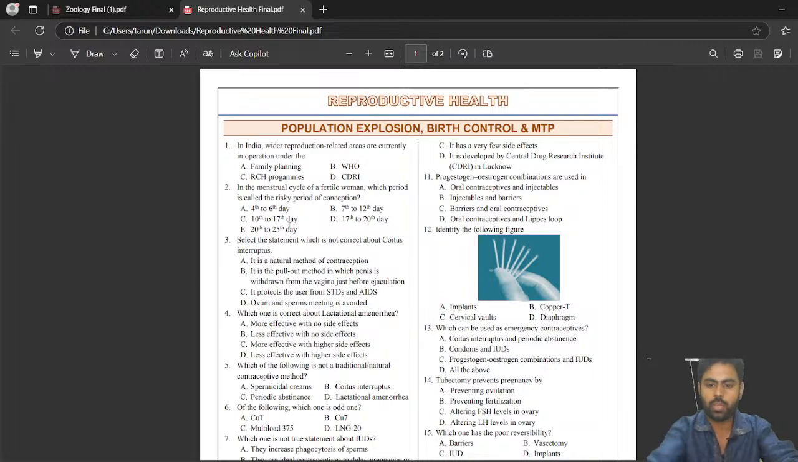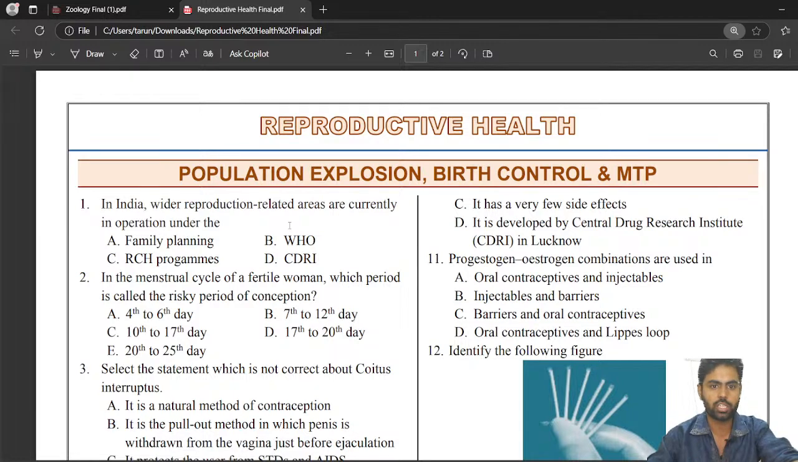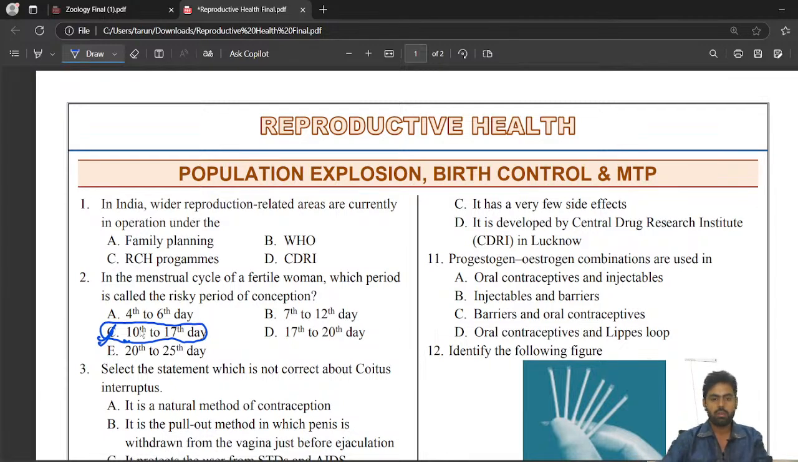But in question number two: in the menstrual cycle of a fertile woman, which period is called the risky period of conception? Risky in the sense that it is the period where pregnancy is most likely. That will be your 10th to 17th day. This is the NCERT line. This is the very risky period, and in this 10th to 17th day we should avoid conception.